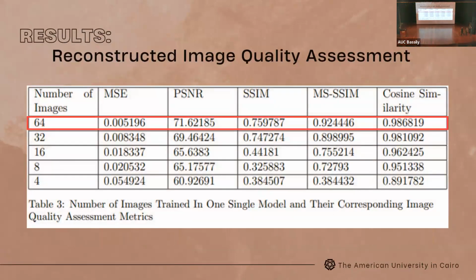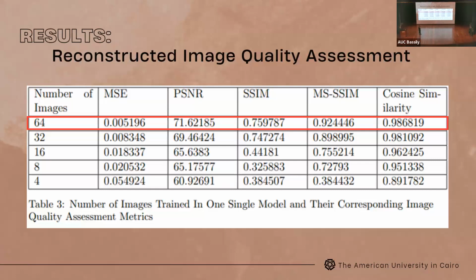Thank you, Martina. So now that we have discussed the subjective assessment of your eyes, which could possibly be different than my eyes, we need to discuss a more objective assessment. And this objective assessment can only be based on numbers, and these numbers are the ones discussed in literature. So we have changed, as we have mentioned, the number of images that we overfit per model, and we got the best results at 64 images per model. And we'd just like to highlight a few numbers that we have obtained.